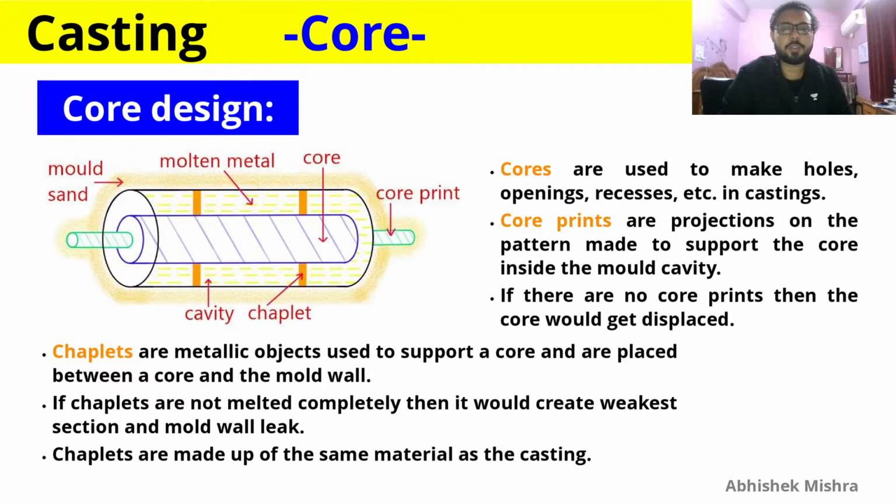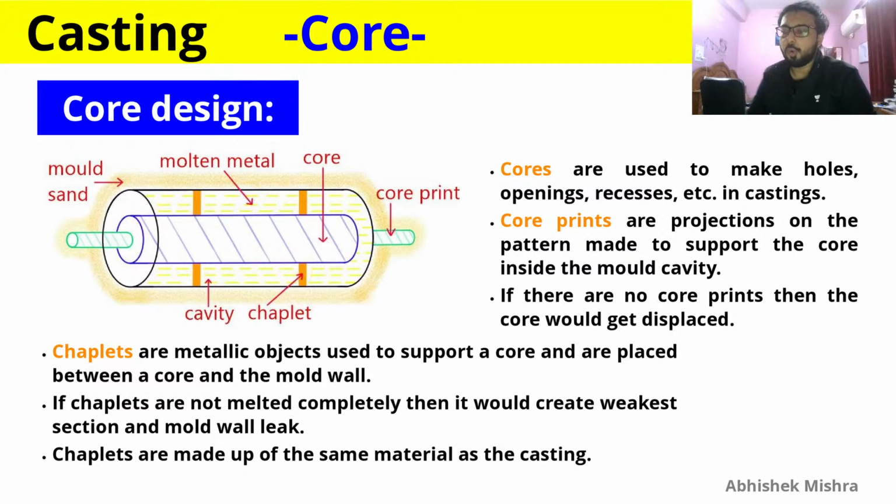in casting. The very first point says that core prints are projections on the pattern made to support the core inside the mold cavity. So core prints are projections on the pattern.